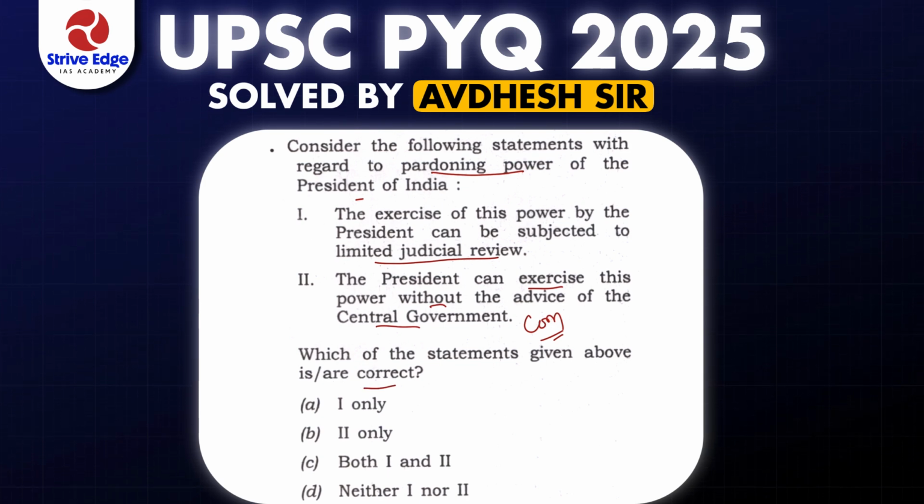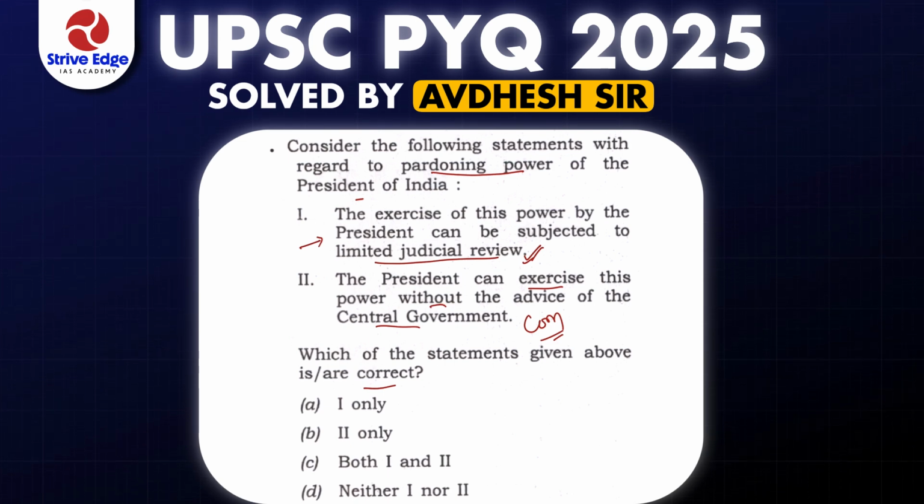The first statement says the exercise of power can be subject to limited judicial review. It has been said by the Supreme Court that this pardoning power of the President, though it has been given to him and he can apply his independent reasoning, still for malafide intent, judicial review can be applied on the President's pardoning power. Yes. So this statement is right.